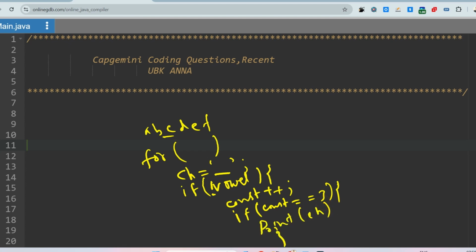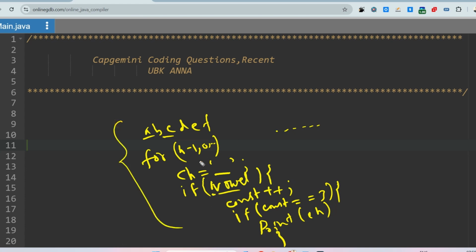Okay, and one thing I forgot to say is that we have to go from the last. That means we have to start the for loop from n minus 1 to the zeroth element. So I hope you understood. Here is one more condition you need to include: inside the string there can be alphanumeric characters. So if any digit is there, ignore that. Okay, so I hope you understood.